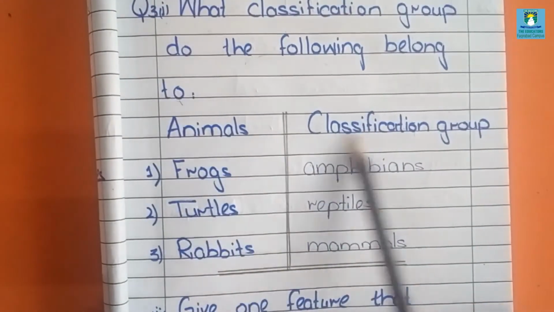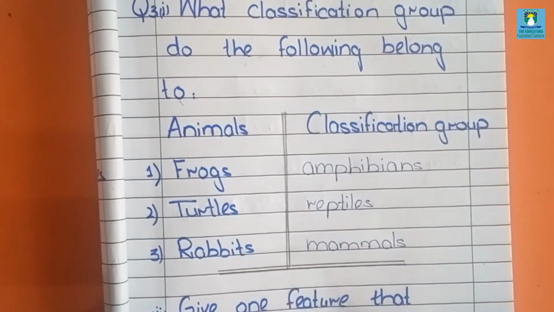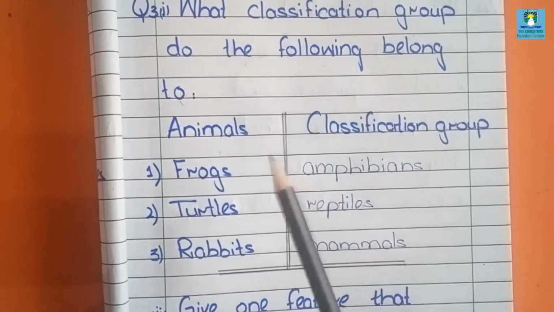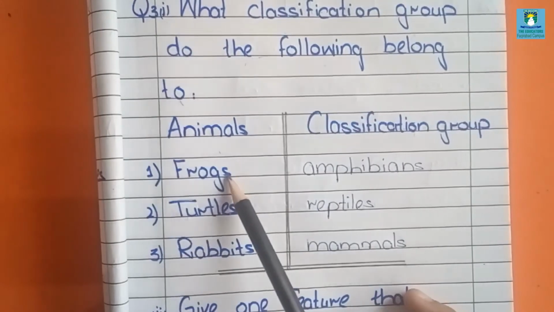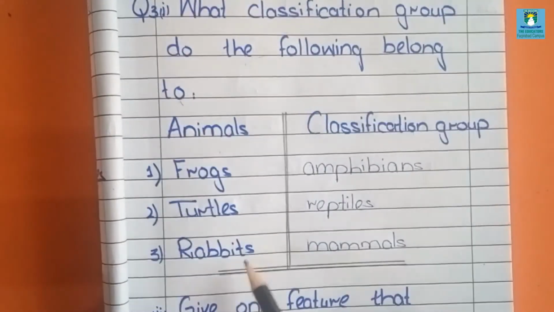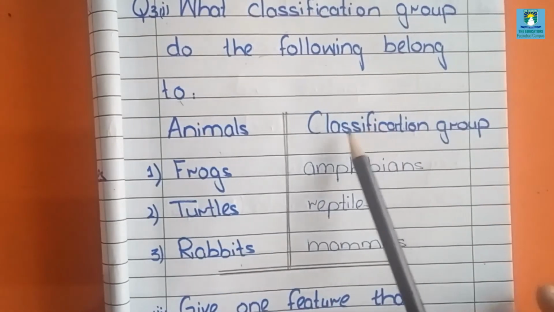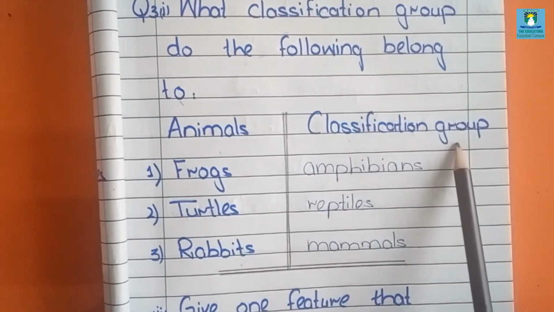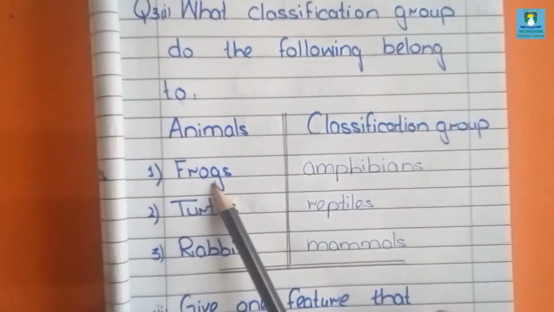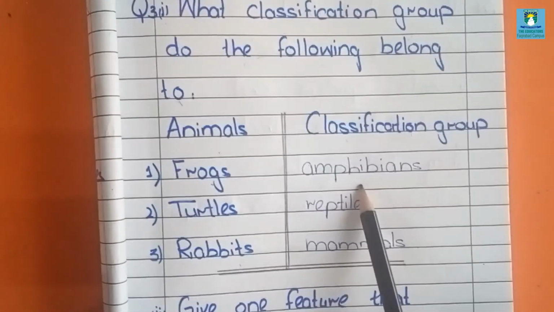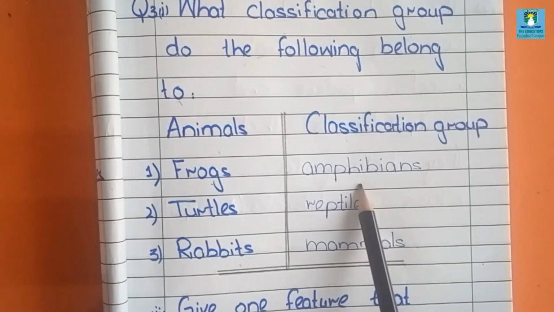You can make a table like this. First of all, write animals and names of the animals: frogs, turtles, rabbit. Write here classification group. Now, frog belongs to which group? It belongs to amphibians. Amphibians are those animals which live on land as well as in water.